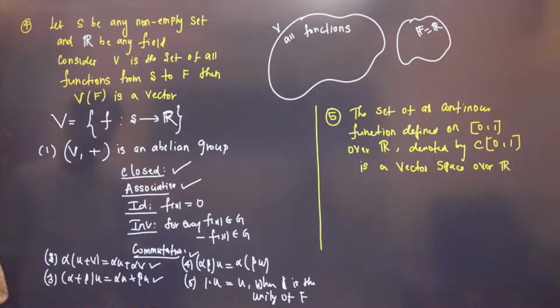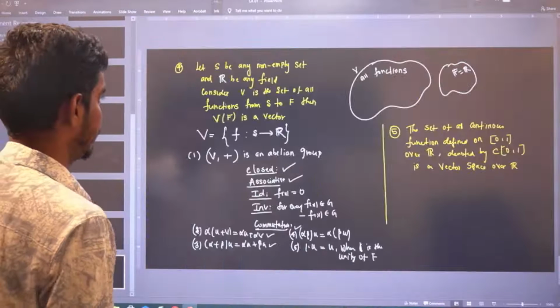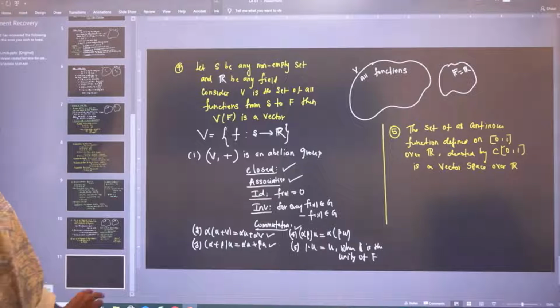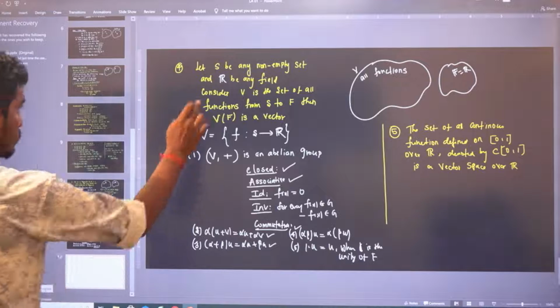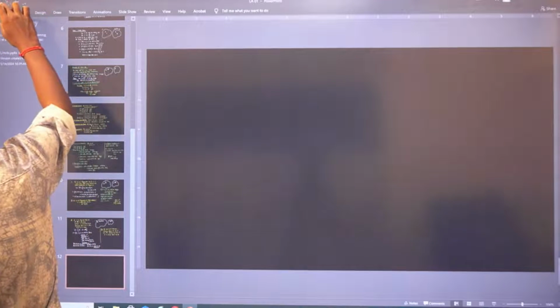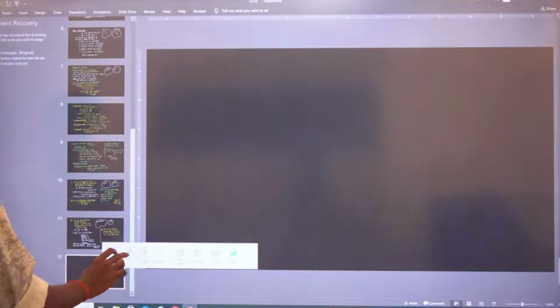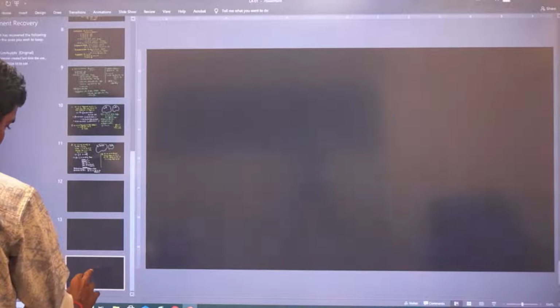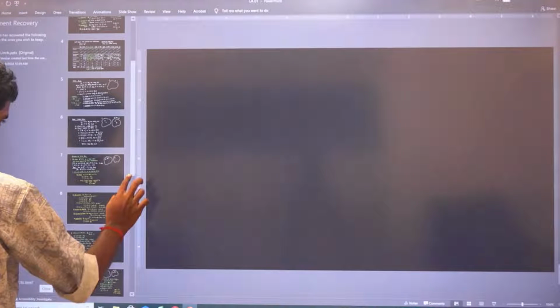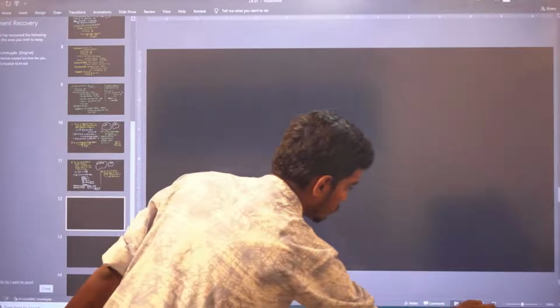And the sixth is, okay, now sixth is you consider all m by n matrices.